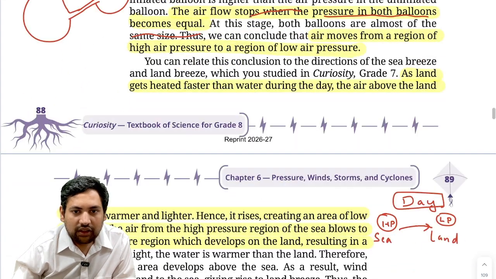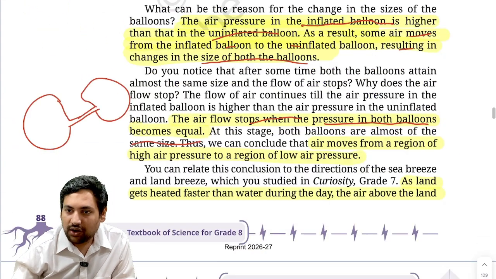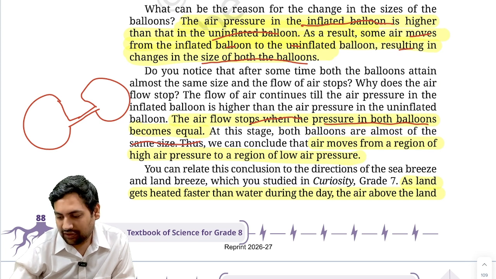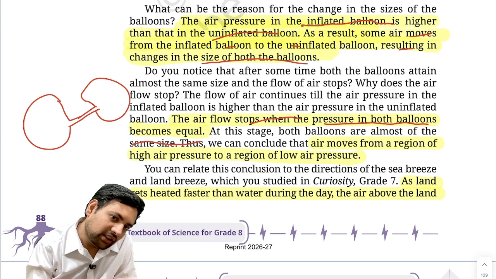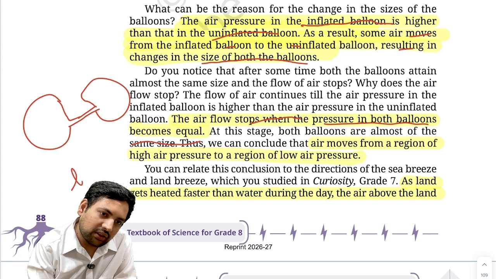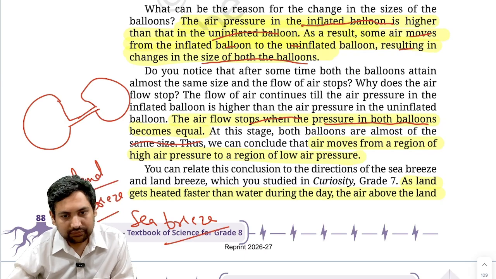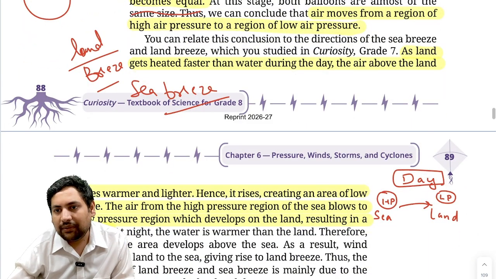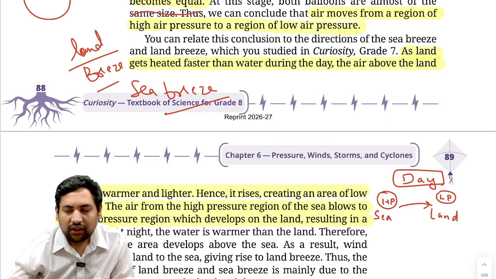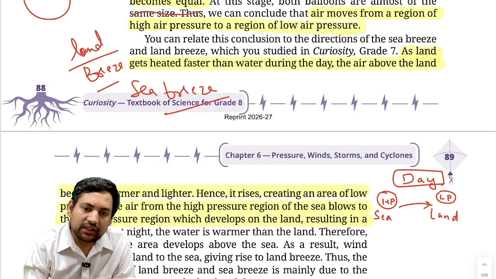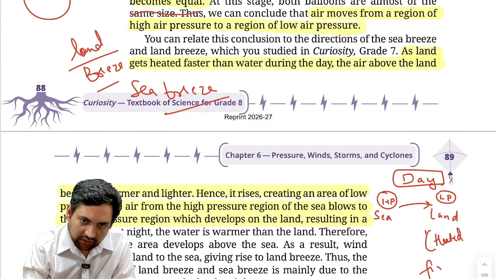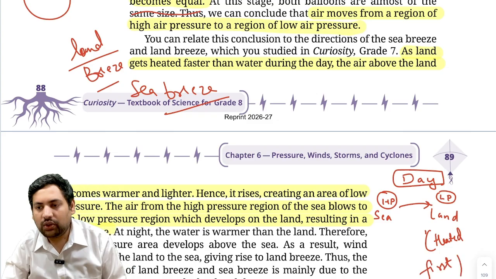Then from this you can also understand now. At that time we kept it at a very low level. Now you can understand land breeze and sea breeze much better using this concept. Let's see. Now, see, during the daytime, if you remember, what used to happen? The land gets heated first. Now, if it gets heated, what will happen?